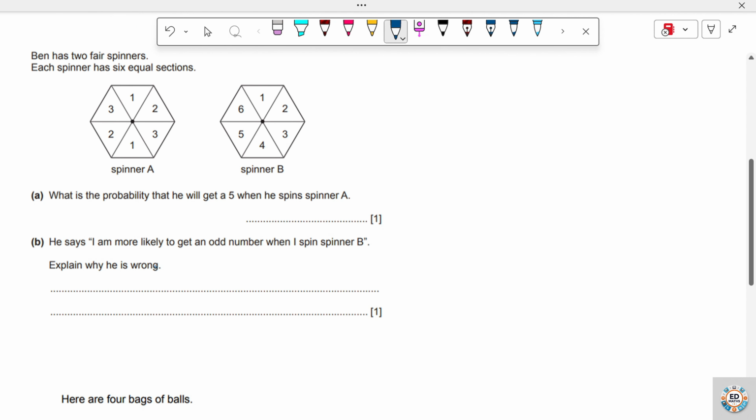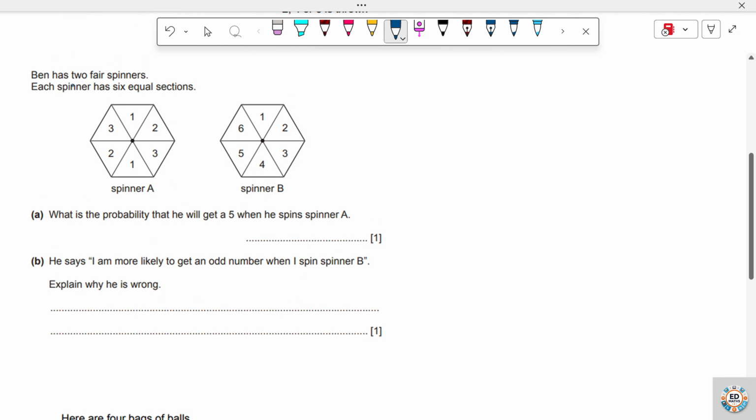The second question says, Ben has 2 fair spinners. Fair spinners again means that each section has the same probability of occurring. A. What is the probability that he will get a 5 when he spins spinner A?